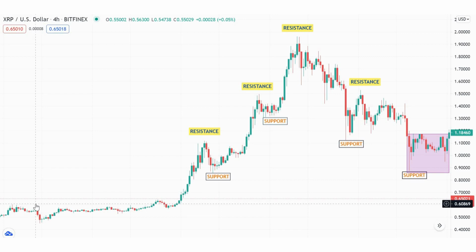Okay, this is an XRP USD chart, and I'm using the 4 hours time frame. Why do we need to use the 4 hours time frame? Because less than 4 hours time frame have noise. So we use 4 hours and above to check the strong resistance and strong support. As you can see at this chart, the market starts doing the uptrend. So the higher highs become our resistance, higher low becomes our support. So the next higher high becomes resistance and higher low becomes support. The top of the higher high becomes our resistance.